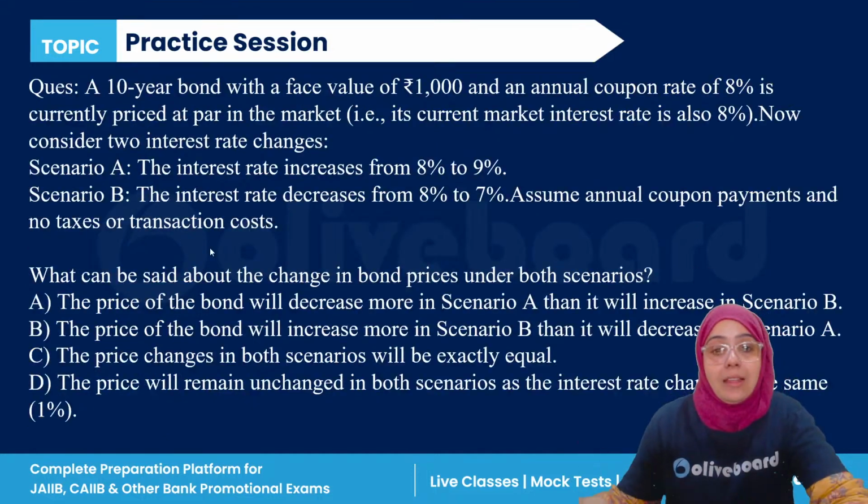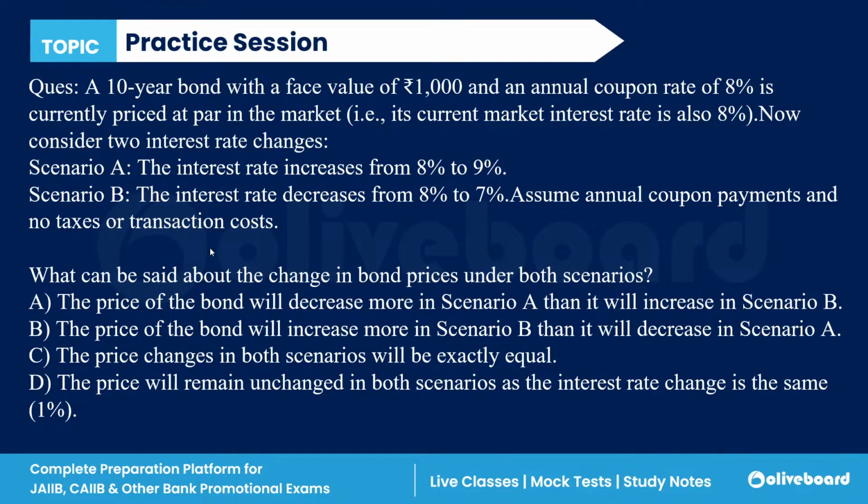Okay, next question. Now, see, this is the next question. Please read the question carefully and then answer. A 10-year bond with a face value of rupees 1,000 and an annual coupon rate of 8% is currently priced at par in the market. Its current market interest rate is 8%. So market interest rate is also given as 8%. Annual coupon rate is given as 8%. Face value is given as 1,000 rupees.